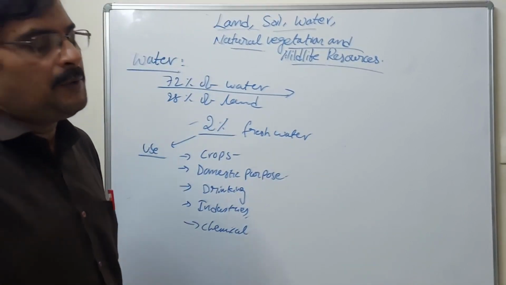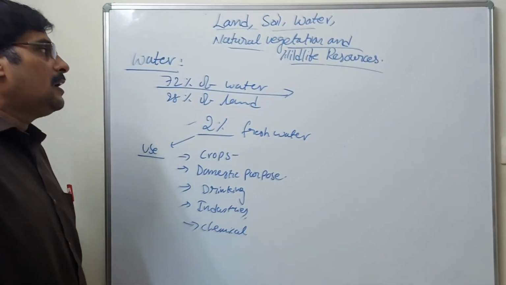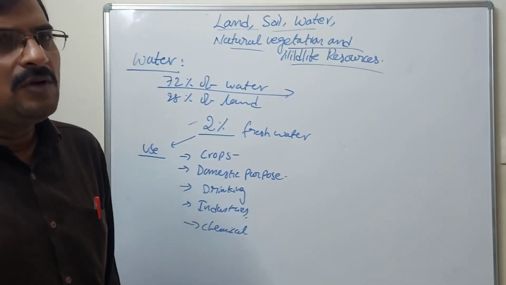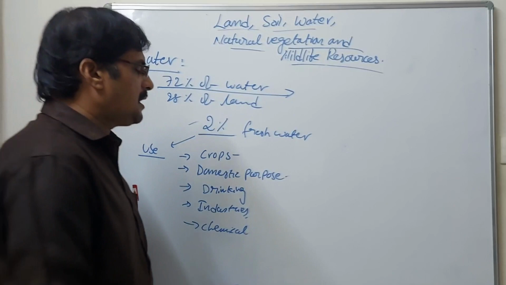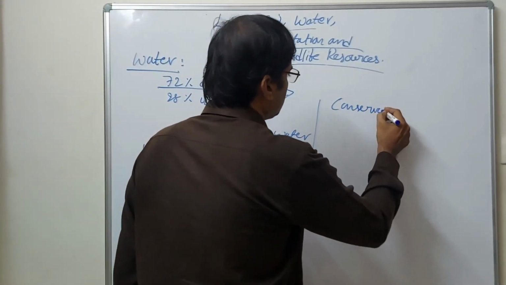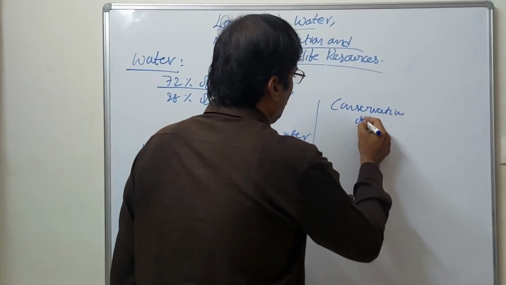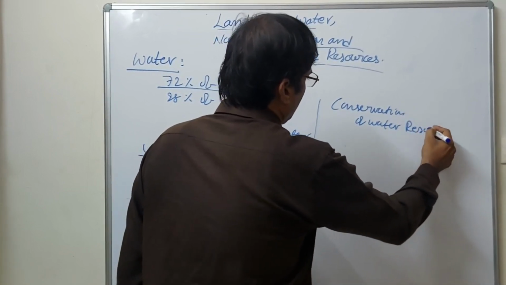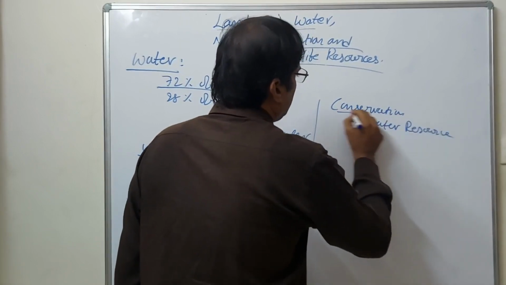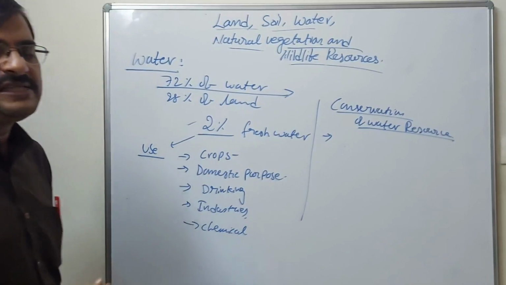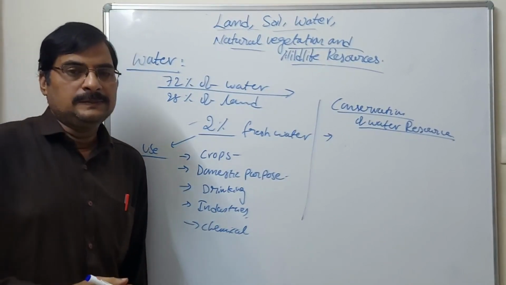So what can we do? We have to conserve the water resources. How to conserve the water resources? We have to save the water. How can we save the water?